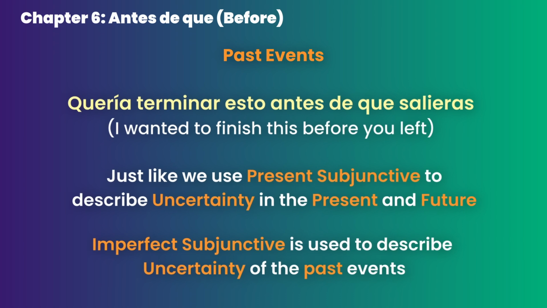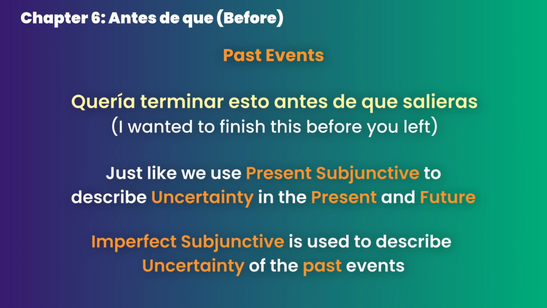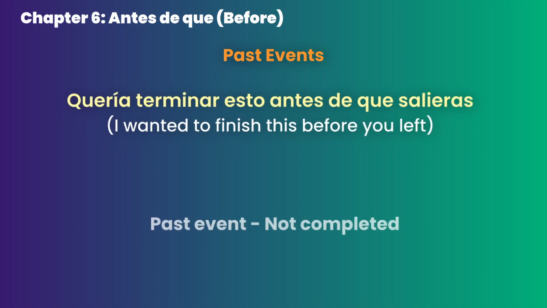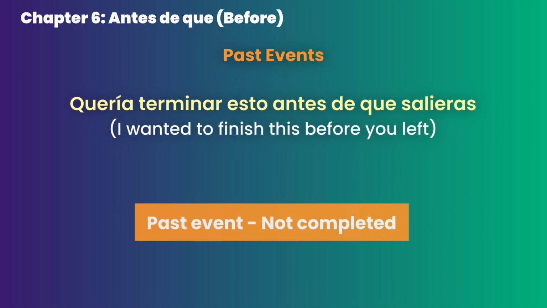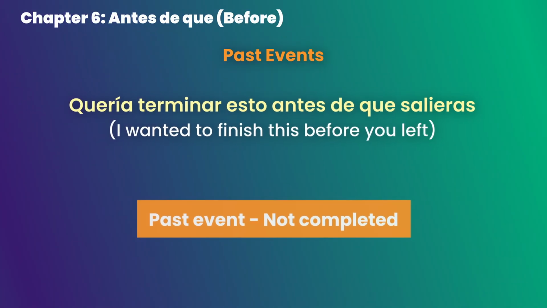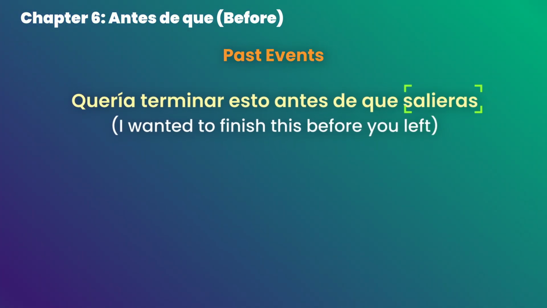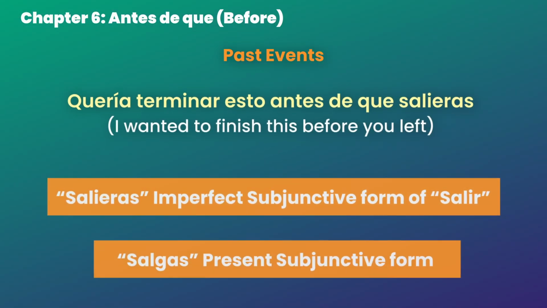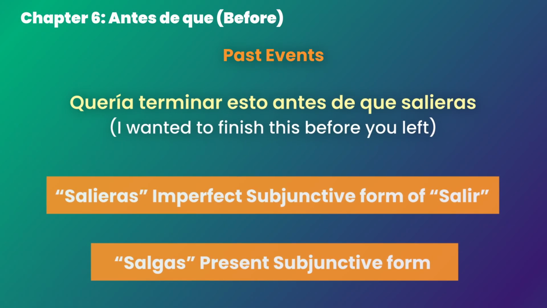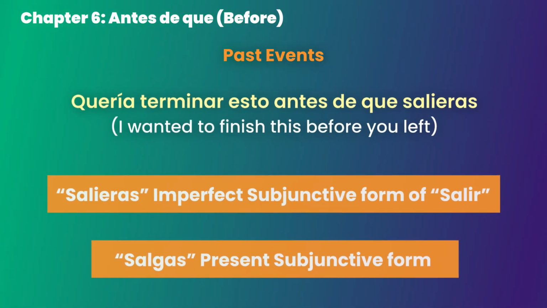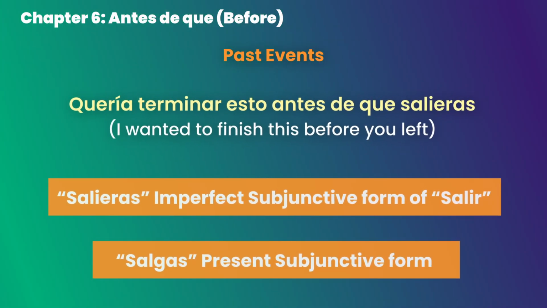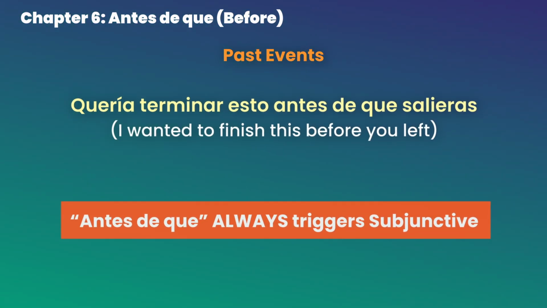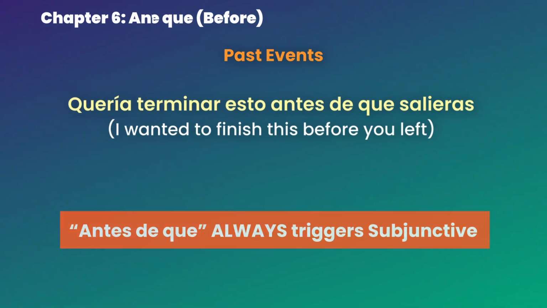If I gave you all this information today or in the previous 2 videos, you would lose your brains. The sentence you see on the screen right now describes the past event which was not completed. Maybe it was completed later, but we don't know at this moment when we tell the story. Salieras is the imperfect subjunctive form of the verb salir. In the present subjunctive form, it will be salgas. I promise we will come back to it and discuss it in great detail, but for now, please don't get overwhelmed by this. For now, just remember that antes de que always triggers subjunctive. That's what makes it different from después de que.